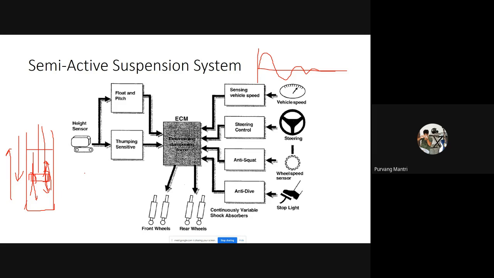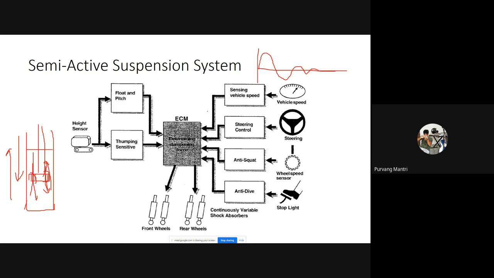But let's say here in the same adjustable shock absorber, instead of doing that controlling manually with a screwdriver and your hand, you attach a servo motor on top of it, and that servo motor twists the screw on the top of the shock absorber, and thus it controls the diameter of the orifices in the piston. And in that fashion, a semi-active suspension system works.